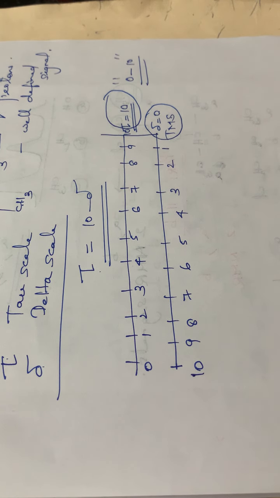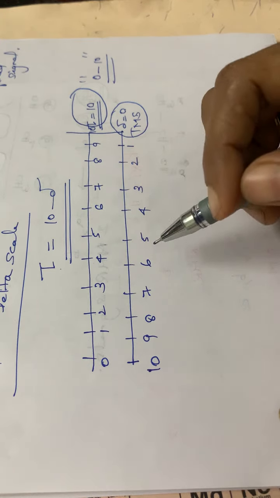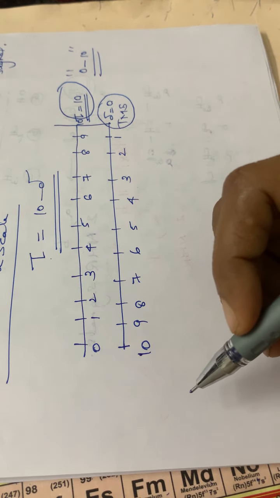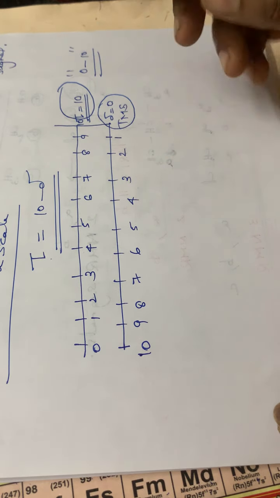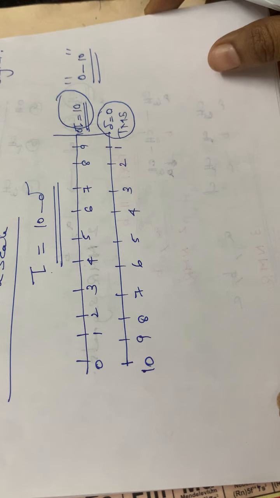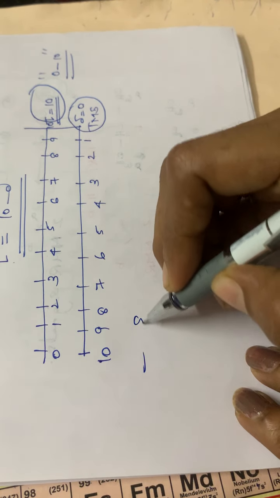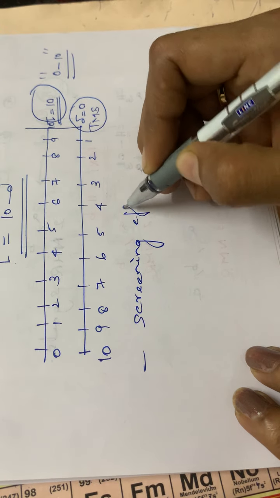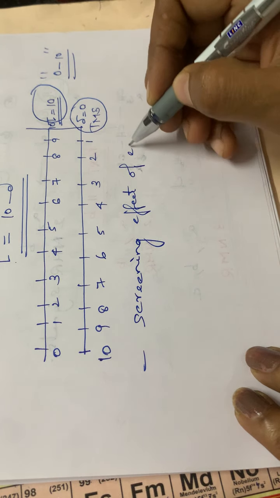Then coming to shielding and deshielding. This is also very important. The chemical shift, or the shifting of positions, or the separation in the positions of a particular signal, is due to the screening effect of the electrons. The chemical shift is due to the screening effect of electrons.